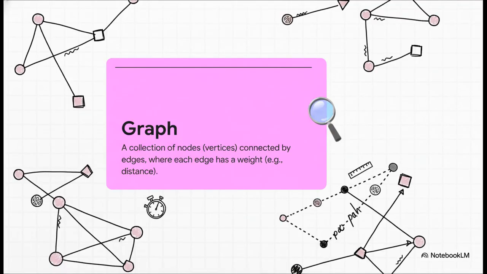And what we've just described is what folks in computer science call a graph. The intersections are the nodes. The roads connecting them are the edges. And that travel time on each road is its weight. Suddenly our problem isn't "find the fastest route" anymore. Now it's "find the path through this puzzle with the lowest total weight." See how that reframes everything?